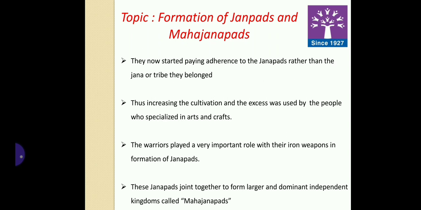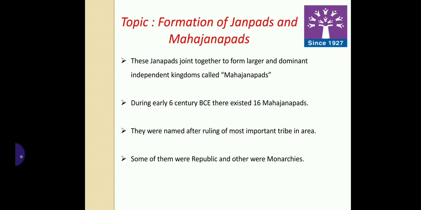Later, these Janapadas joined together to form Mahajanapadas, which were larger and dominant independent kingdoms. The early 6th century has seen the rise of many Janapadas and Mahajanapadas especially.